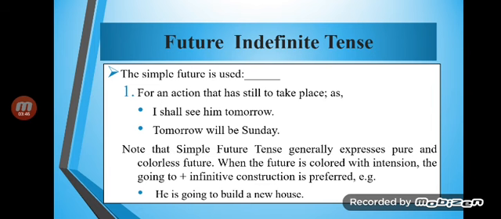When the future is colored with intention, the going to infinitive construction is preferred. Example, he is going to build. So infinitive, what are infinitives? They are formed with the addition of to plus verb, to build a new house. First condition, that is, it shows an action in the future, the action that is going to take place in future.